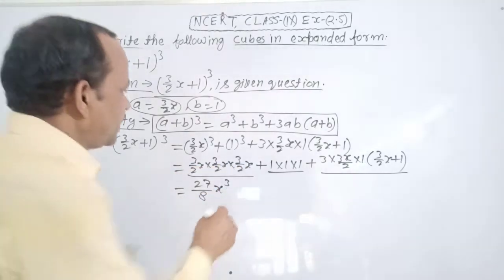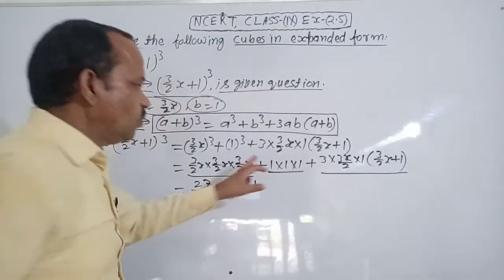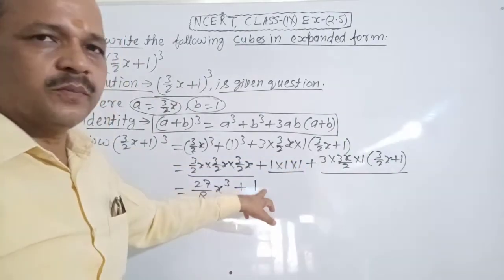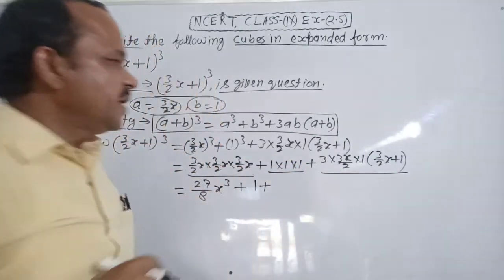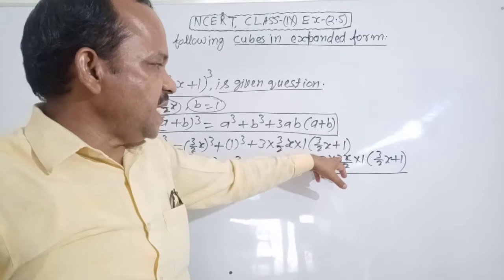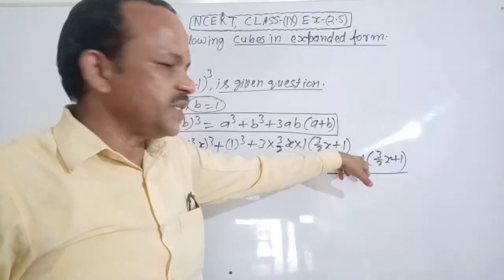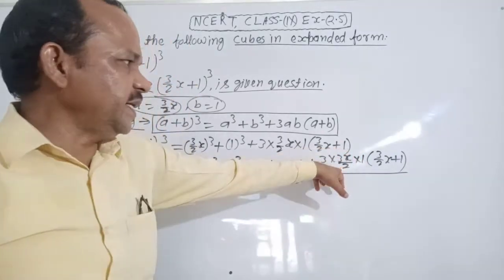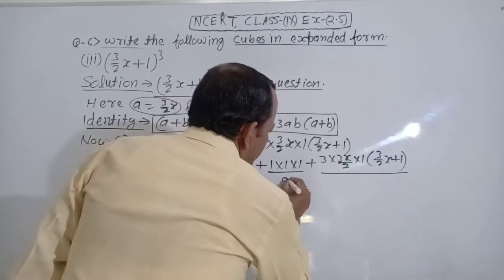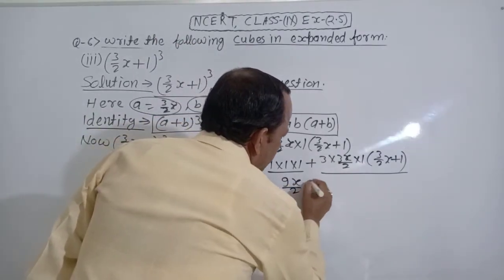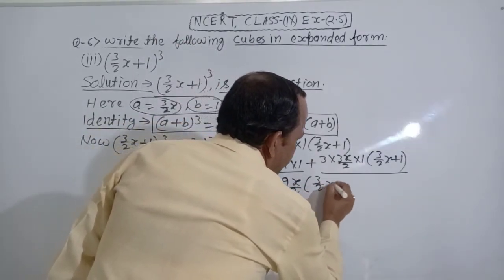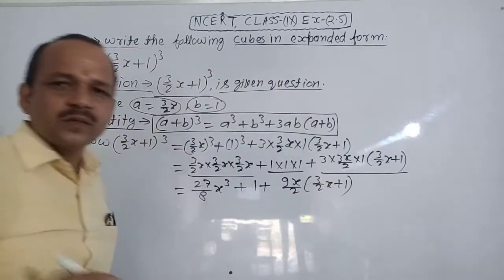Clear? Plus 1, 1 ones are 1, plus here 3 threes are 9, 1 nine is 9, 9x by 2. It becomes 9x by 2 in brackets (3 by 2x plus 1) brackets close.